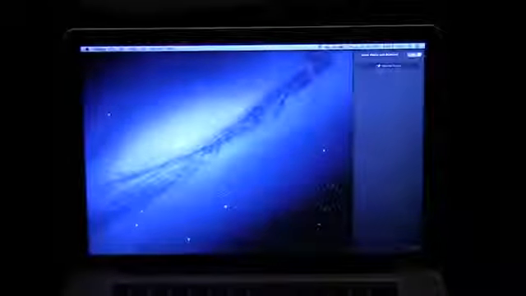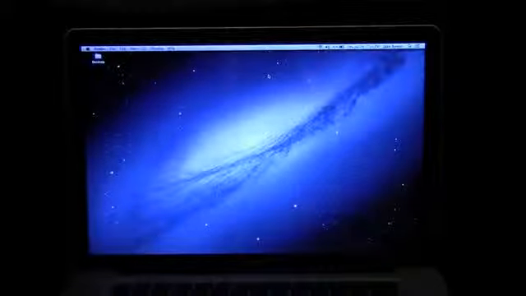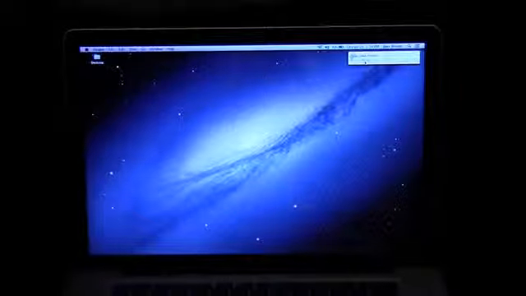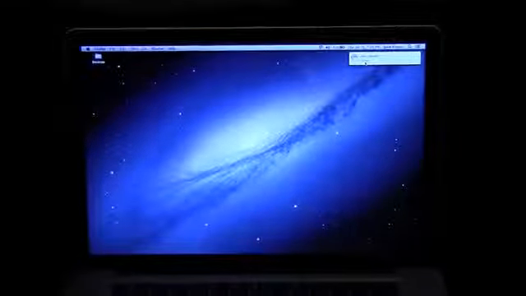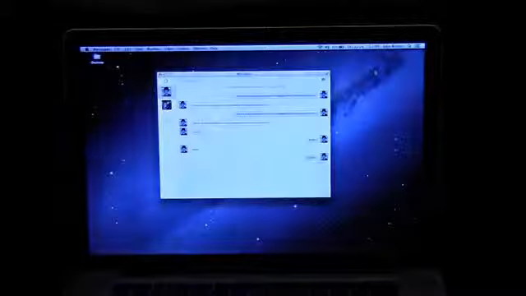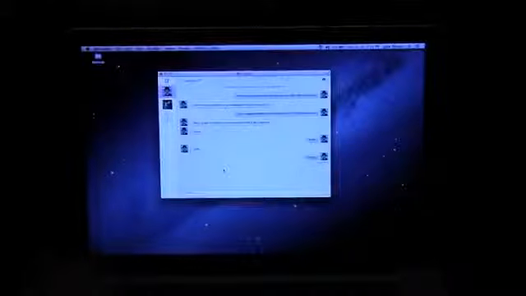Okay, so I'm just going to turn on these banners and alerts so I can show you guys what messages in Mountain Lion look like when you get them. My Messages application is closed right now, but you can see that it popped up anyway, and I can click it and it'll take me to the Messages app, and if I don't click it, it's over here in the Notification Center for me to answer and respond to when I want to.